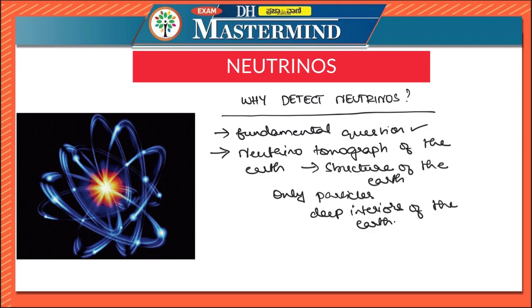In addition to these, there are other recent astrophysical measurements that provide information on the evolution of the universe. There are other research experiments going on. These astrophysical measurements can extract a lot of information from neutrinos.